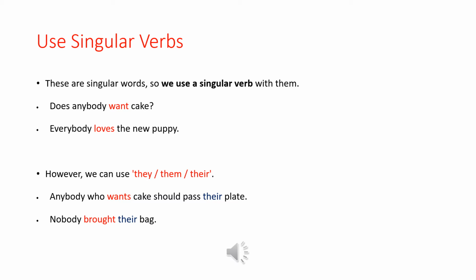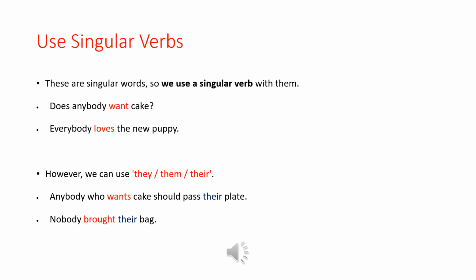Loves, because we are talking in the singular form. Like if we say he, she, or it, we say he, she, it loves the new puppy. In the same way, we say everybody loves the new puppy because we are using the singular verb. So these words use singular verbs.